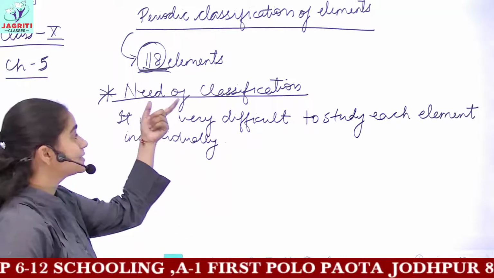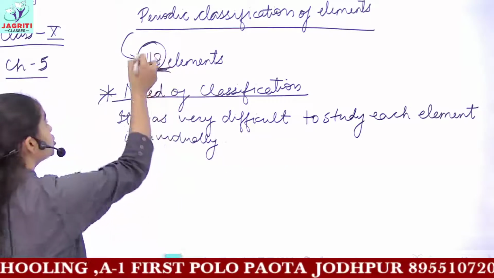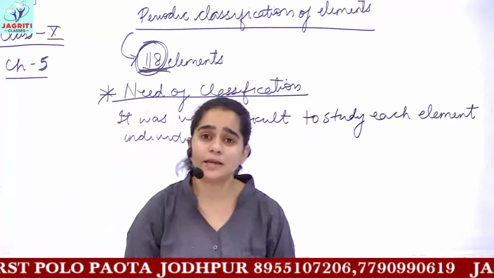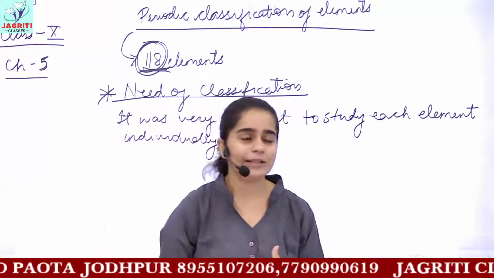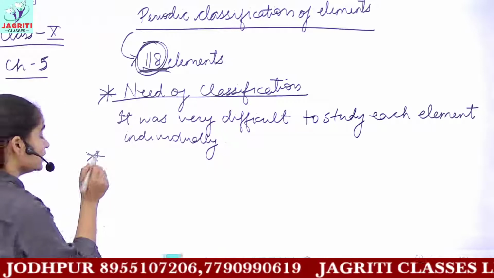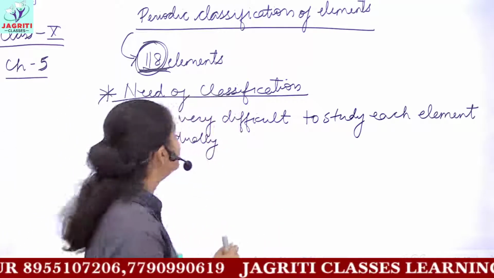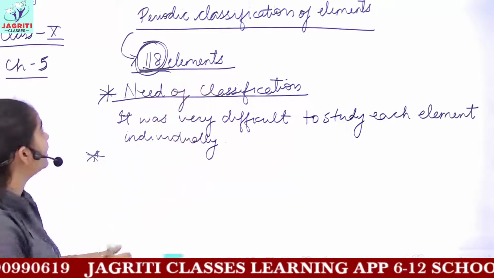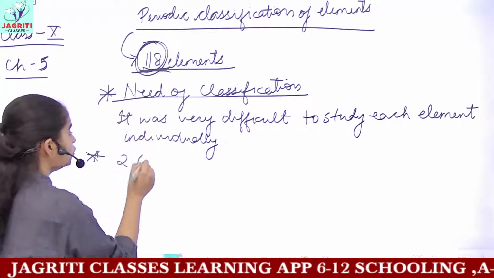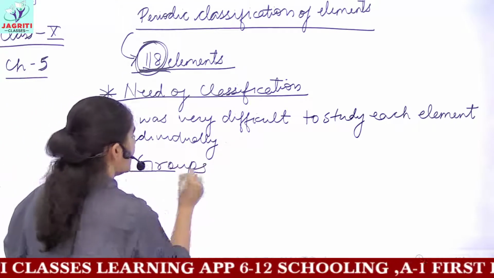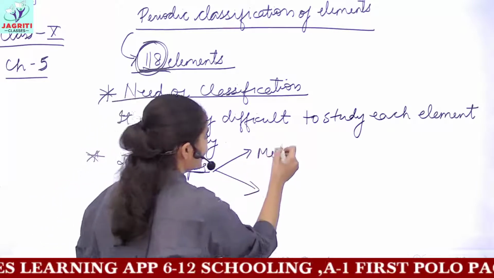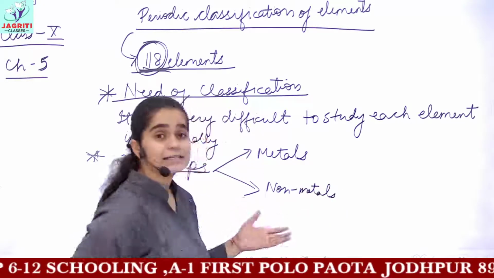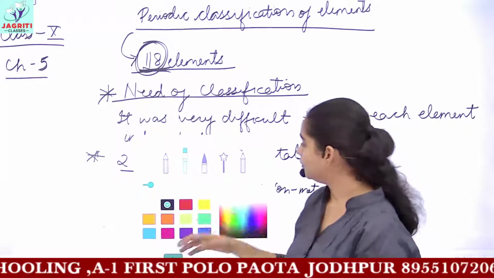Therefore, scientists and researchers thought of classifying a huge number of elements which were discovered till that time. Now, the first classification which came, there were many classifications, we are not dealing with that. A preliminary classification which firstly came into existence was that one of the scientists grouped these 118 total elements into two groups. And the initial groups made were metals and non-metals.